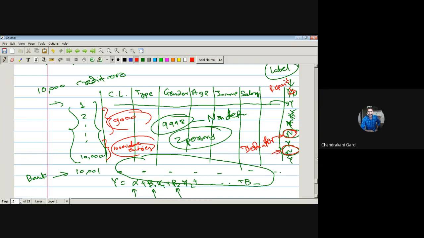So we have to make sure that these two entries are there in the 9,000, because if those two entries are not there in the 9,000, then all of this data will be data of non-defaulters, and as such the model will never learn who is going to default on the payment, what it means to default on the payment.